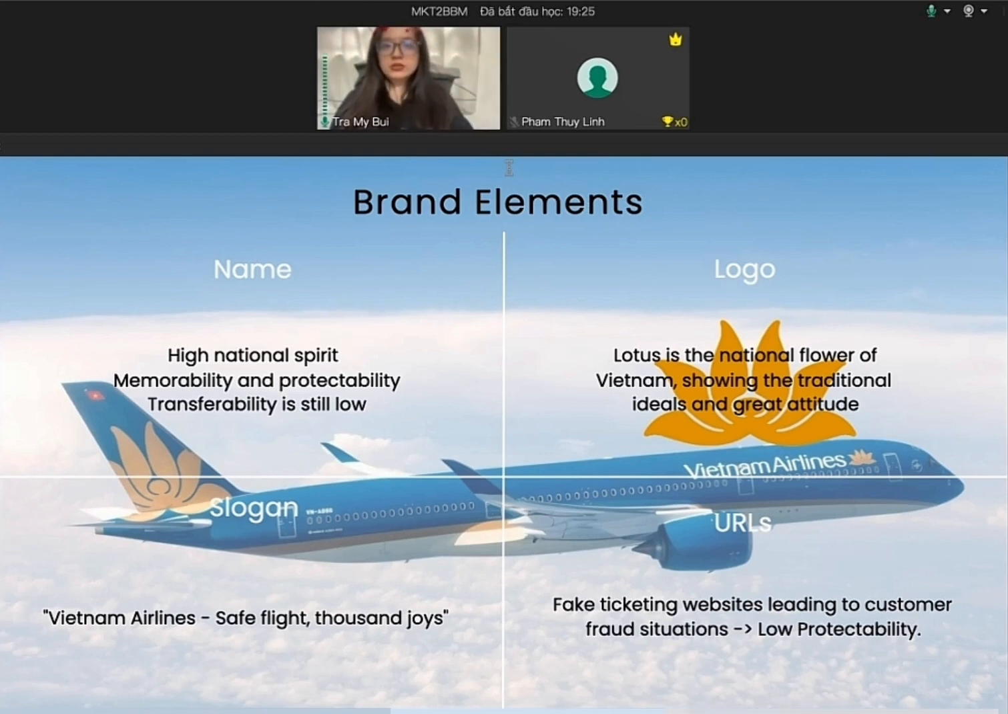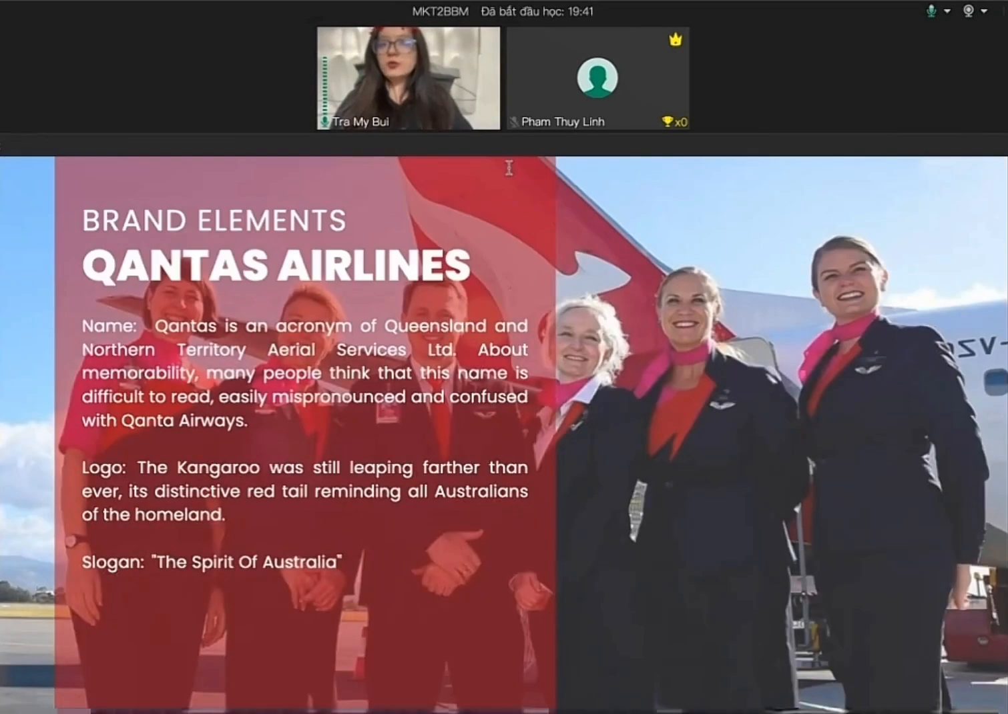About the URL, with a high brand awareness and high demand for tickets, there have been many announcements about fake ticketing websites leading to customer scams, so I can say that the protectability of this is low. Now let's talk about the brand elements of Qantas.